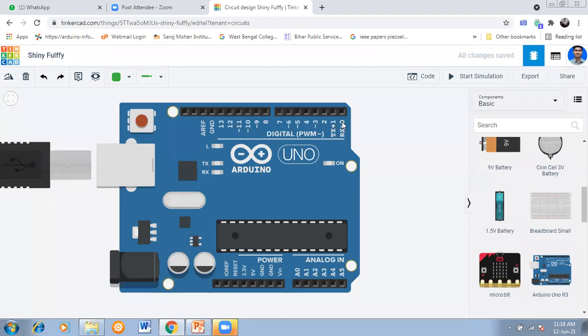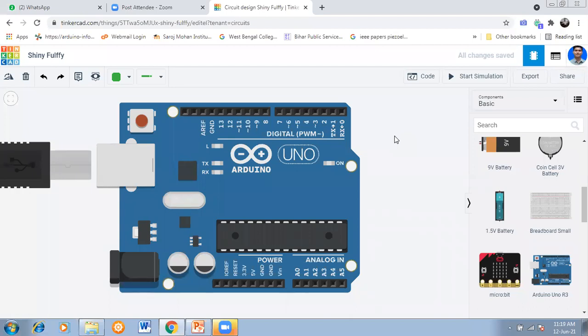All the pins from 0 to 13, that is 14 pins, you can use as input as well as output, but you have to define first which pin is being used as what, whether input or output. The system does not know.